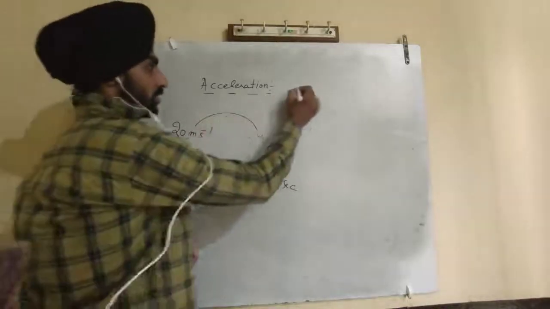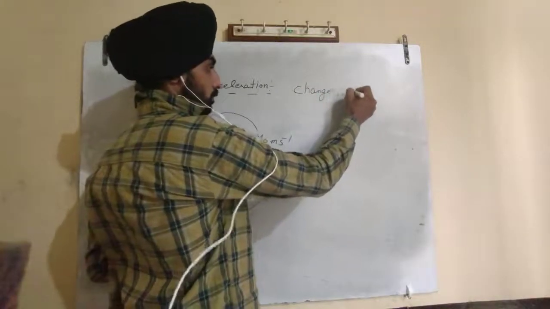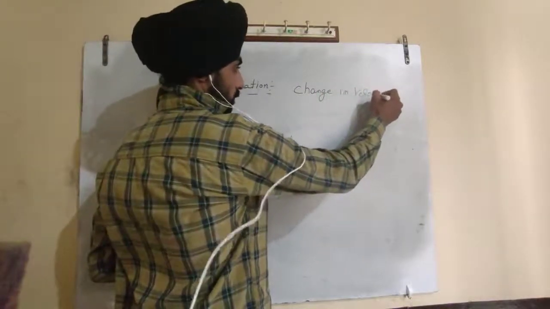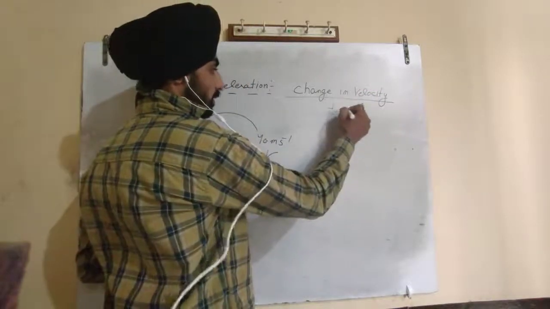So acceleration is change in velocity per unit time.